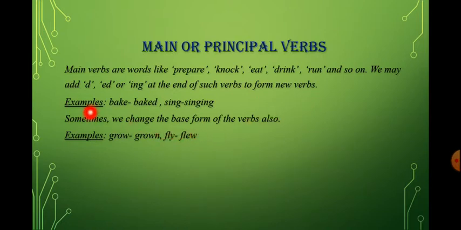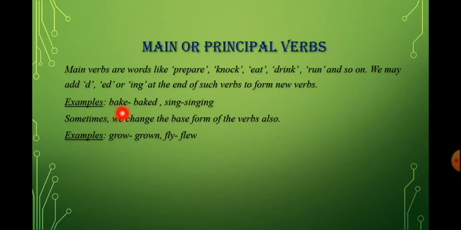For example, you can see bake. Bake is a main verb, and to change it into past tense, what have we added? D. Like sing. If you want to make it another verb, we can add ing at the end. When we add d, ed or ing at the end of a word, we call it a suffix. A suffix is added to a root word to form a new word.